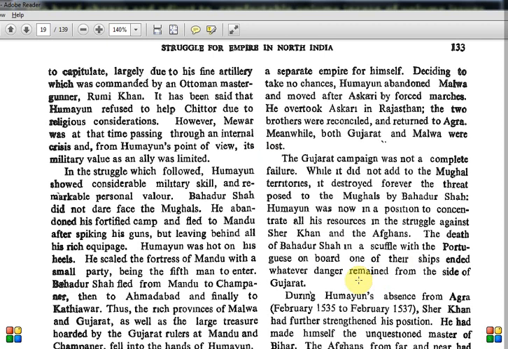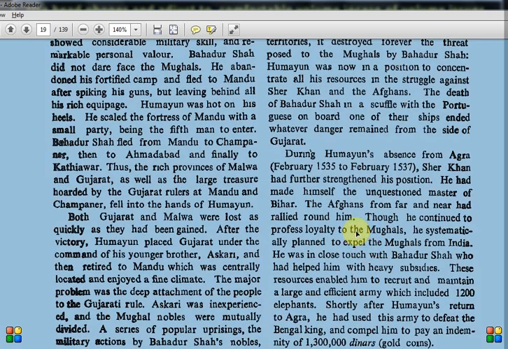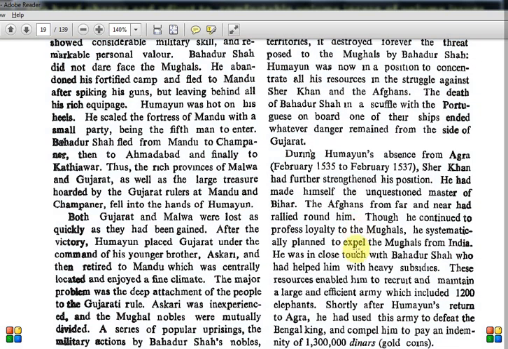What happened to Gujarat? Now, during Humayun's absence from Agra, February 1535 to 1537, Sher Khan had further strengthened his position. He had made himself the unquestioned master of Bihar. The Afghans from far and near had rallied around him. Though he continued to profess loyalty to the Mughals, he systematically planned to expel the Mughals from India. So Sher Shah is not like Bahadur Shah, he had a more definite plan, you can tell.